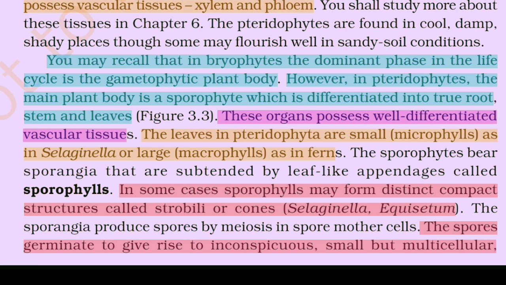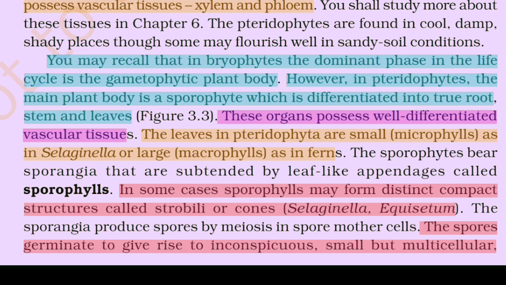You may recall that in bryophytes the dominant phase in the life cycle is the gametophytic plant body. However, in pteridophytes, the main plant body is a sporophyte, which is differentiated into true root, stem, and leaves, Figure 3.3. These organs possess well-differentiated vascular tissue. The leaves in pteridophytes are small (microphylls) as in Selaginella or large (macrophylls) as in ferns. The sporophytes bear sporangia that are subtended by leaf-like appendages called sporophylls. In some cases, sporophylls may form distinct compact structures called strobili or cones.